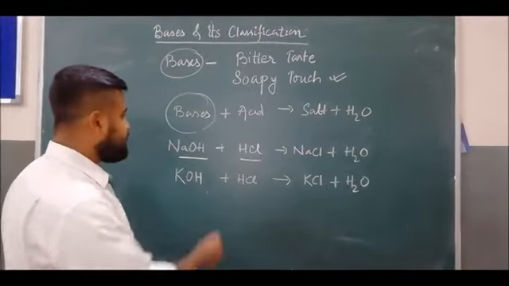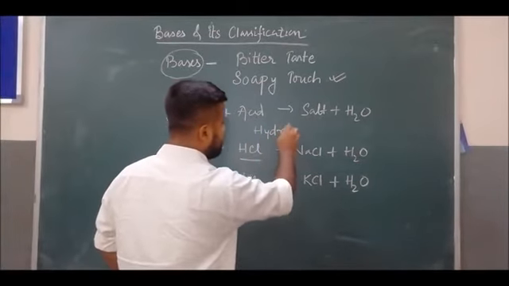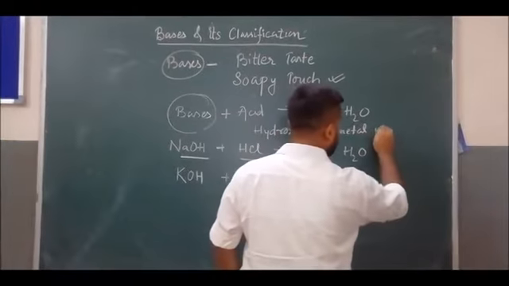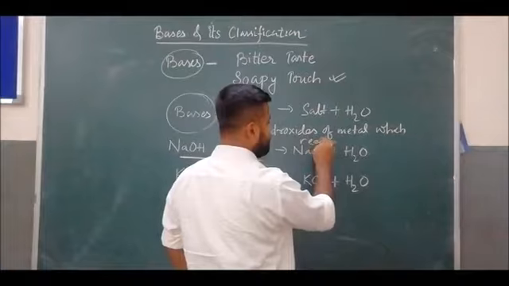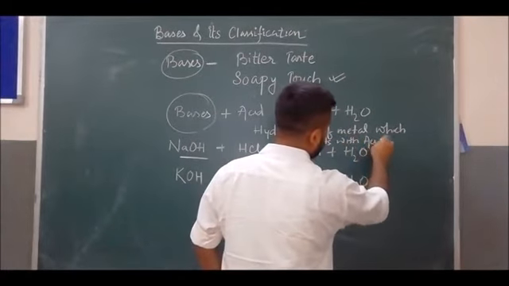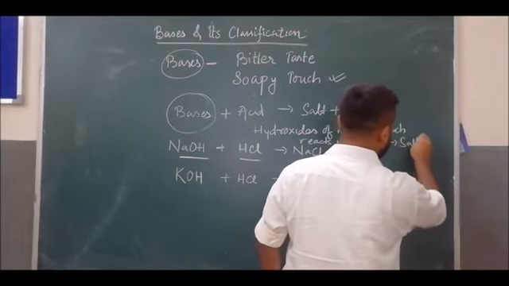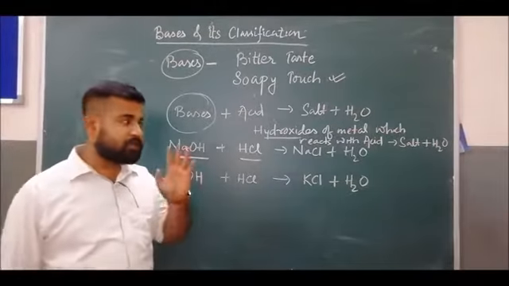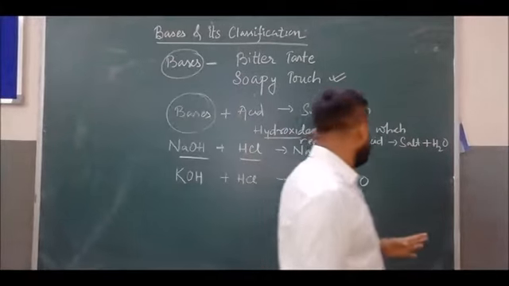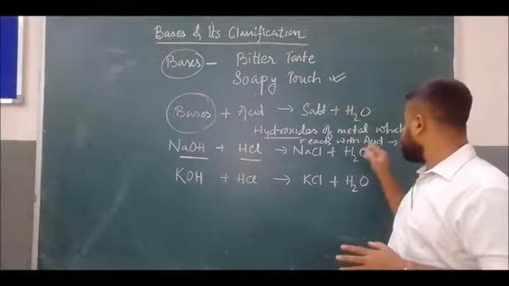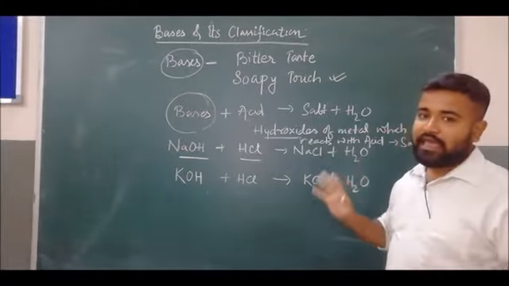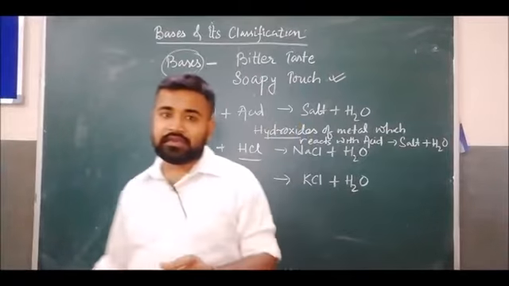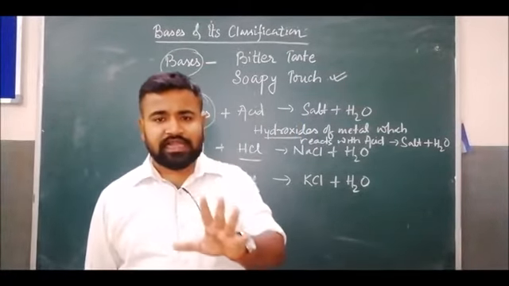So we can say that the hydroxides of metals which react with acid to give salt plus water are called bases. Generally these are hydroxides of alkali and alkaline earth metals, that is, group 1 and group 2 elements in the periodic table, for example sodium, potassium, calcium, magnesium.